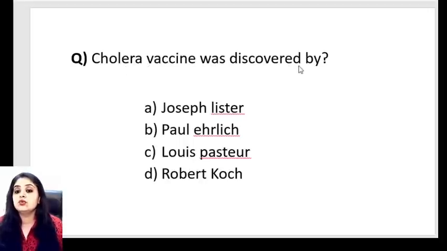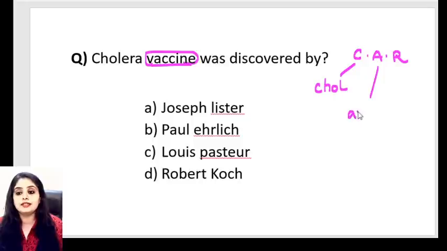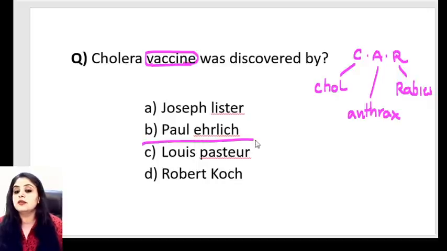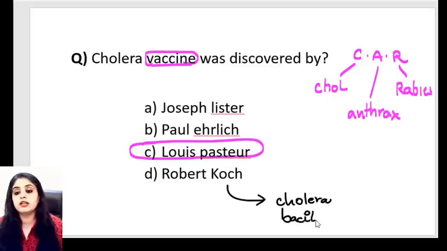Repeating again, there are two kinds of questions. Cholera vaccine has been discovered by, or cholera bacillus has been discovered. Over here, vaccine. If you all remember, we had something called the CAR vaccines. CAR vaccines means cholera vaccine, number 2 anthrax vaccine, and number 3 rabies vaccine, and all these were given by Sir Louis Pasteur. On the other hand, if I had asked you who gave the cholera bacillus, that is the organism, then cholera bacillus has been given by Sir Robert Koch.